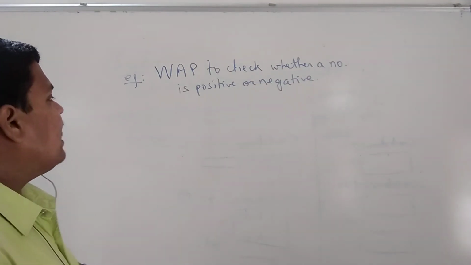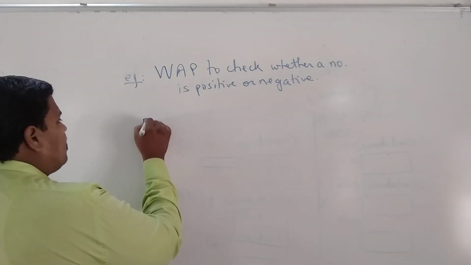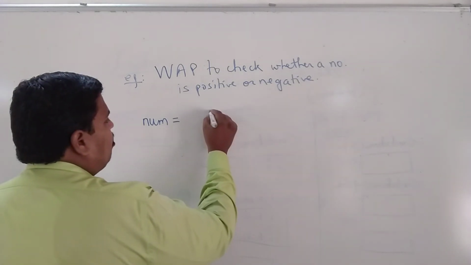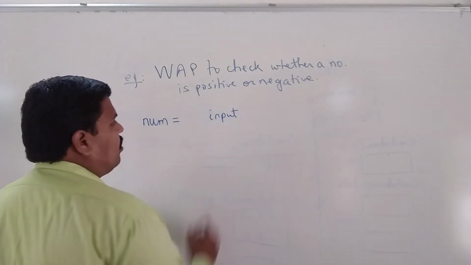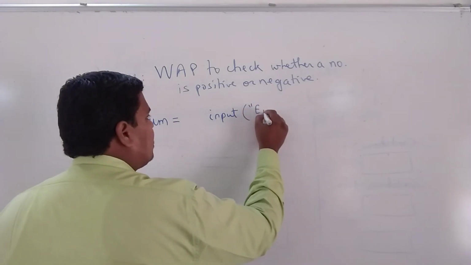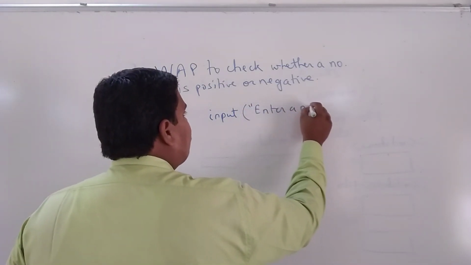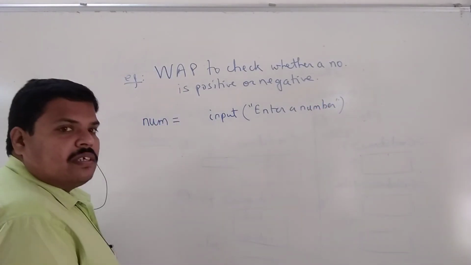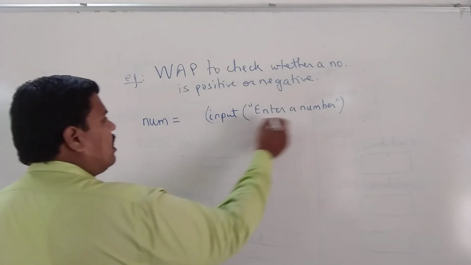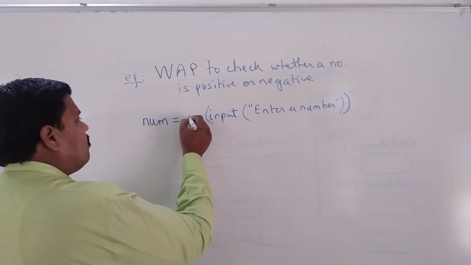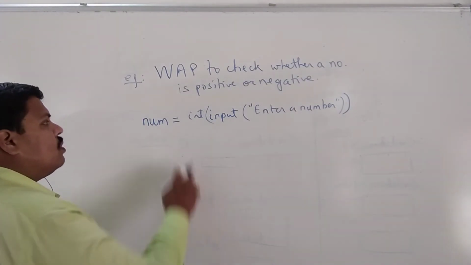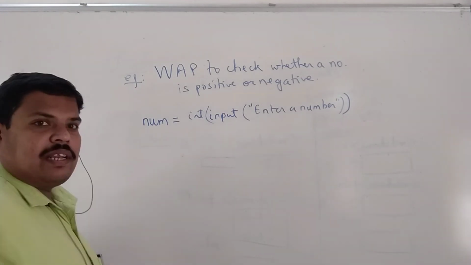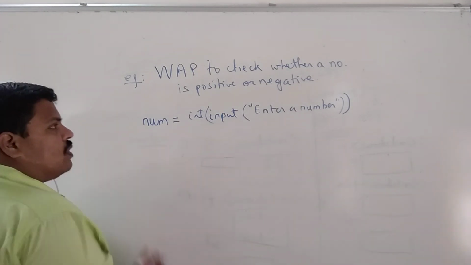Okay. So we can write this code as, for example, we will take a variable num which will store the value. We will take it from the user by the input function. We all know this. We will give a proper message, enter a number. And we also know that input returns a string. Therefore, if we want it to be converted into int, we will make it int. So the integer part of this string will be saved into this number. Okay.